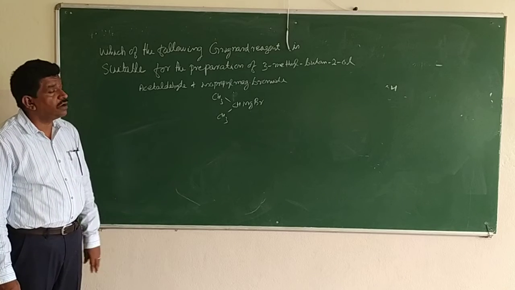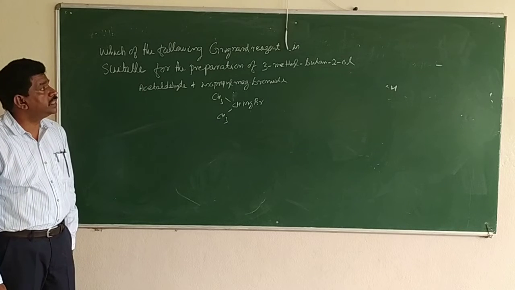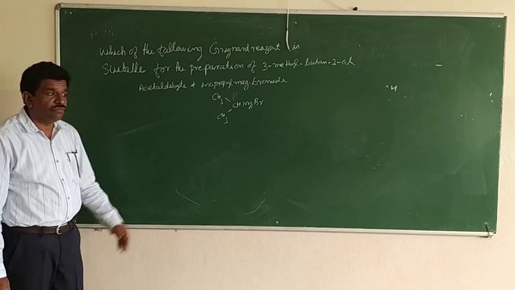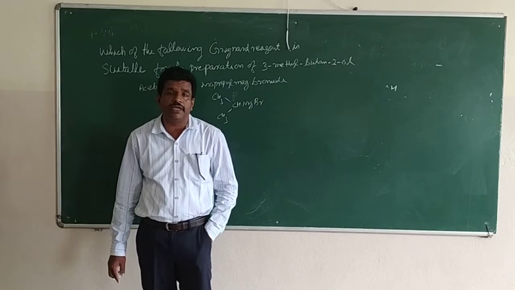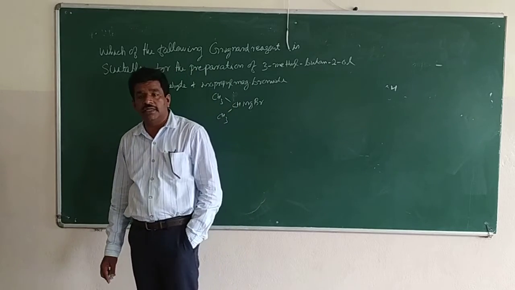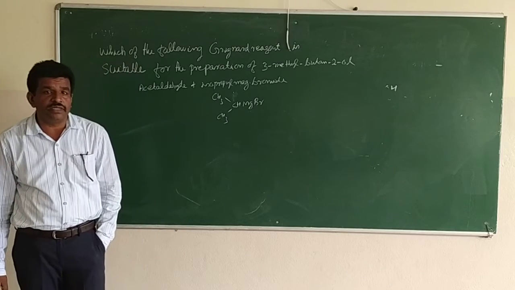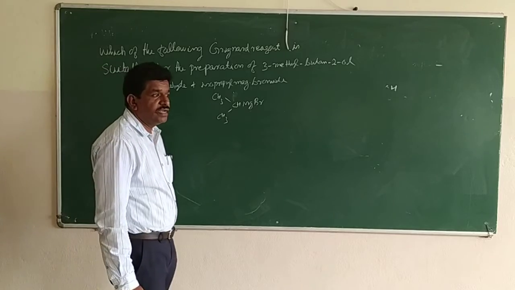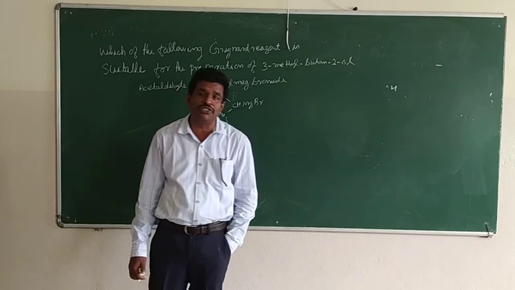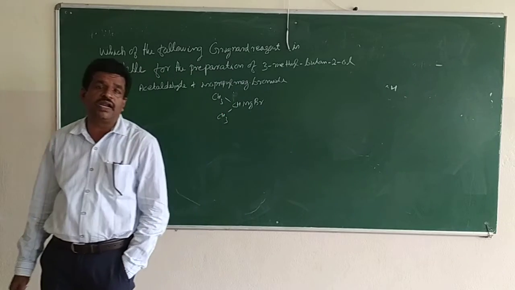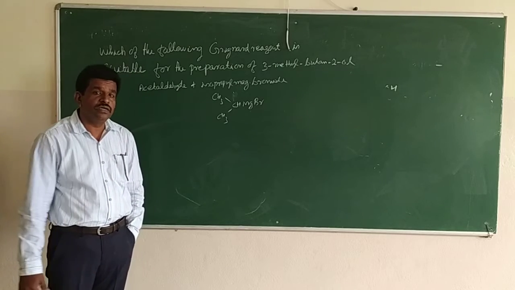Grignard got the Nobel Prize in chemistry for preparing this Grignard reagent. And when my head of the department, HOD, taught this Grignard reaction, he said: once you prepare a Grignard reagent, you can prepare anything in the world except your father and mother. He said it just as an exaggeration, but when you go deep into this, you will understand it is not an exaggeration, it is almost 99.99% correct. So once a Grignard reagent is prepared, you can prepare anything in this world. That much important compound, that's why he got the Nobel Prize.